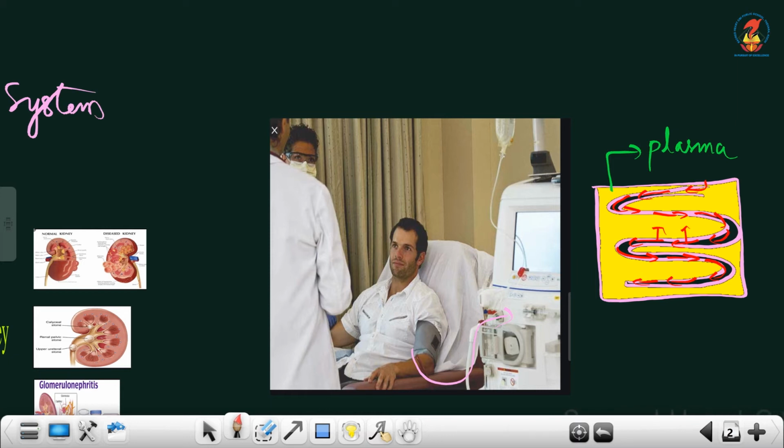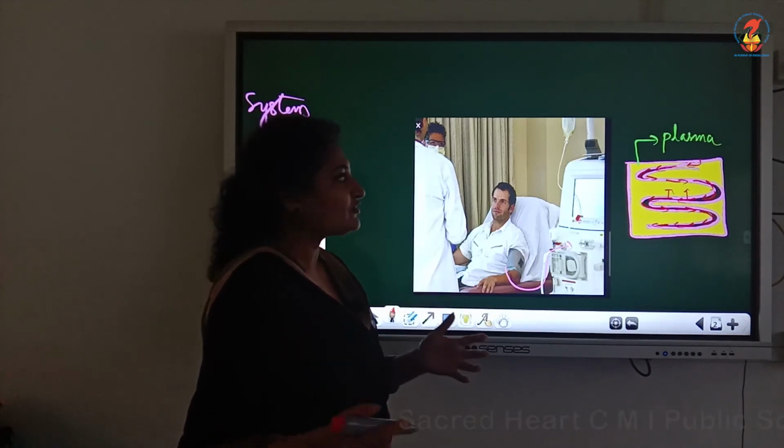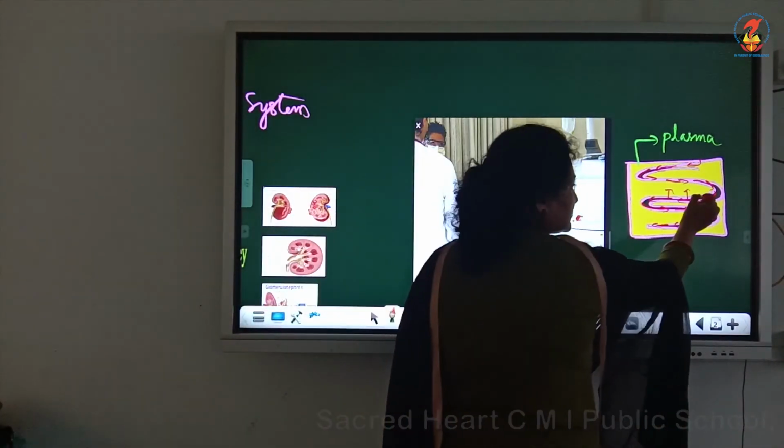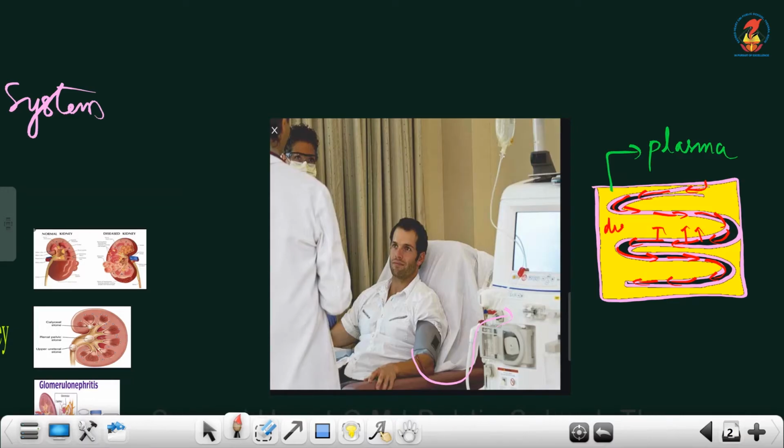So there is a tendency of movement of nitrogenous waste or urea from a region of high concentration, which is inside the cellophane tube, to a region of low concentration, that is the dialysing fluid. Dialysing fluid is represented by yellow color. So there is movement of nitrogenous waste from the cellophane tube into the surrounding fluid, the dialysing fluid.